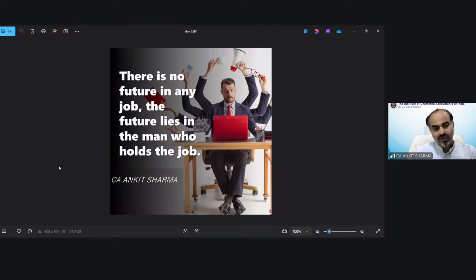You can see a doctor who is earning 1 lakh rupees per month, having the same degree as another doctor who is earning 10 lakh rupees per month, and some other doctor who is earning 1 crore rupees per month from the same degree. How is it happening? They all have the same kind of degree, but they are exploring their potential differently.